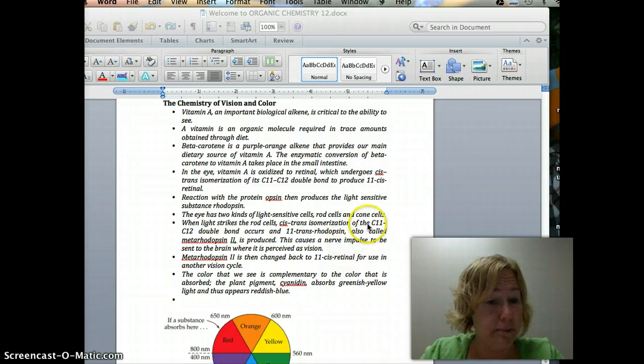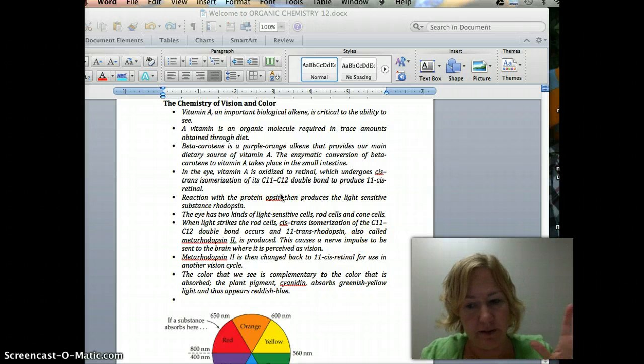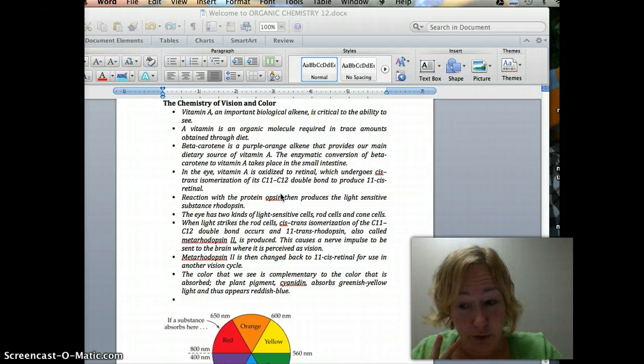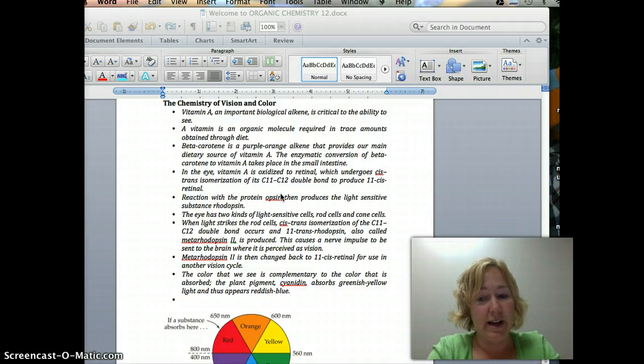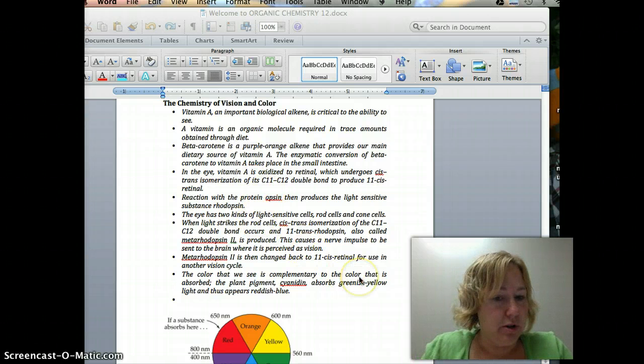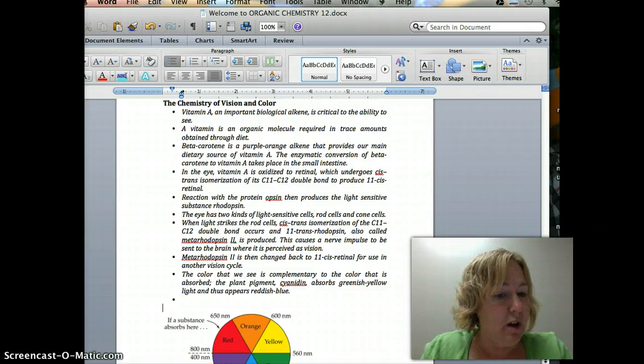Okay, so rhodopsin is what gets made into opsin. Sorry, I paused it, but now I'm back. Rhodopsin gets made into opsin. When this chemical process happens, you can actually bleach out your rhodopsin, and all your rhodopsin is made into opsin, and you can't see anything else. It's really cool. I have some visuals on Moodle that you can look up, and you can bleach out your rhodopsin pathways. It's really fun. We'll do it in class too. This is just some material on that, because we will talk about it in physiology.